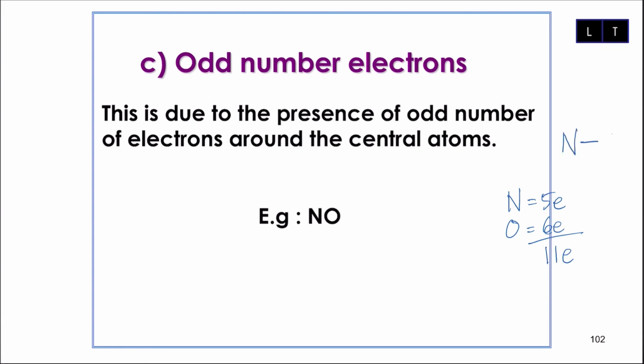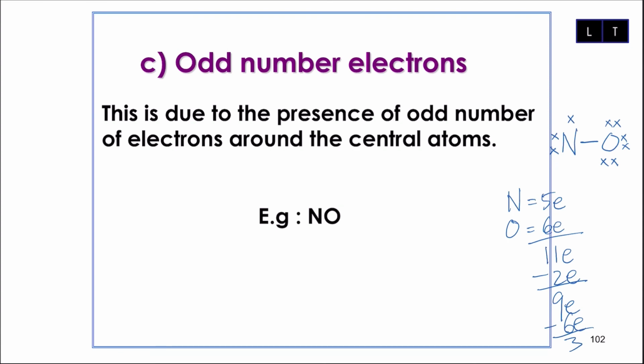And dia bonded kepada oxygen. So saya dah guna 2. So saya ada baki 9 elektron. 9 saya akan letak dekat terminal, iaitu oxygen 2, 4, 6 and 8. So saya dah guna 6. Saya ada baki 3. So that is why 3 electrons ini saya akan letak dekat central atom.